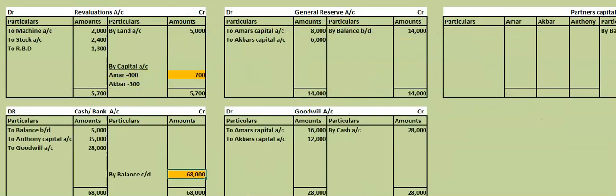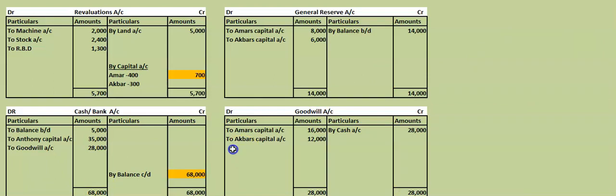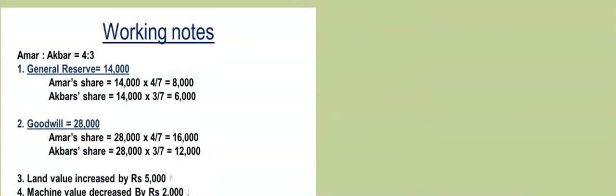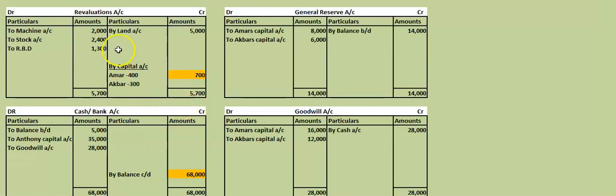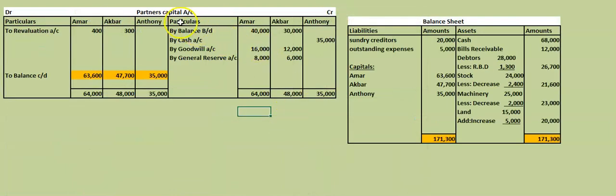See, once again if you refer, first step what we have done, always after reading the problem you have to check in the problem if there is any general ledger. Here it is there. Whenever general ledger is there, it should be distributed to the partners in the old ratio. What is the ratio here? 4:3. So you have distributed general ledger and goodwill in 4:3 ratio. Goodwill is how much? 28,000. Cash balance is there. So we have to open what accounts? Revaluation account, cash account, general ledger account and goodwill account. Also partners capital account and balance sheet.